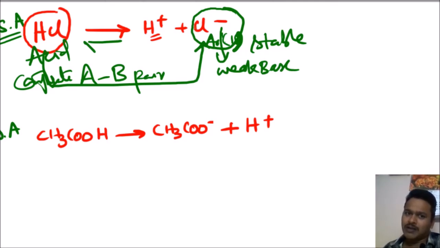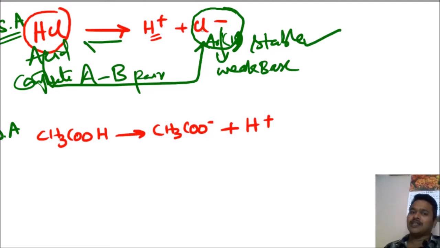H plus and Cl minus can form HCl, but not as fast as the breaking. Forward process is breaking, reverse process is combination. They are not going to combine after dissociation, because after dissociation they are getting stability.